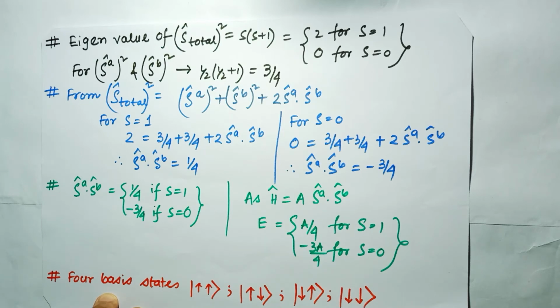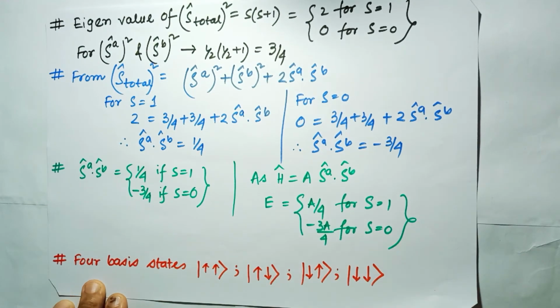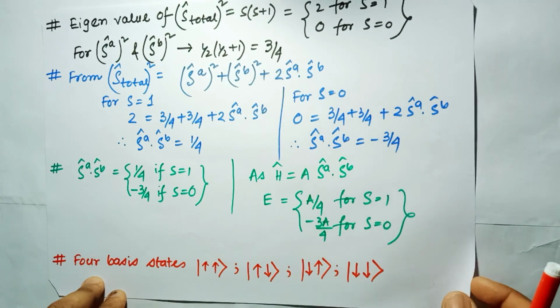So up to now, I will start to tell that there are some basis states, and this SA dot SB are the linear combination of these basis states. So what are the basis states? I have written here, there are 4 basis states. There is one with both spins upward, one upward and one downward, and the same, but the first one is downward and the second one is upward, and the fourth one is where both spins are downward.